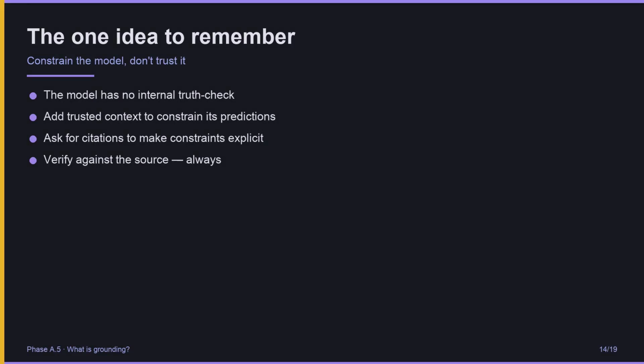If you remember one idea from this lesson, remember this. Constrain the model, do not trust it. The model has no internal truth check. It will always be able to produce plausible nonsense. But you can constrain its predictions by adding trusted context. You can make those constraints explicit by asking for citations. And you can verify against the source, always. That is grounding. The single most important habit for using AI well.